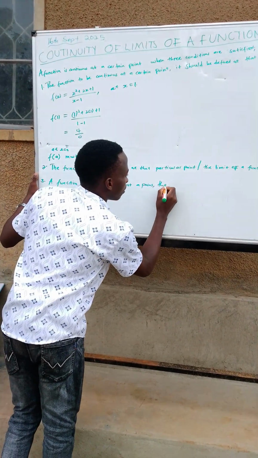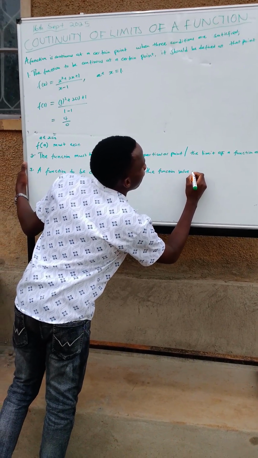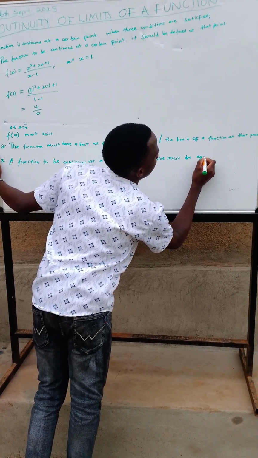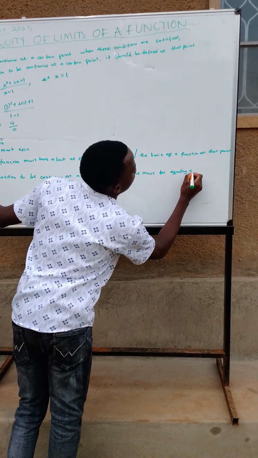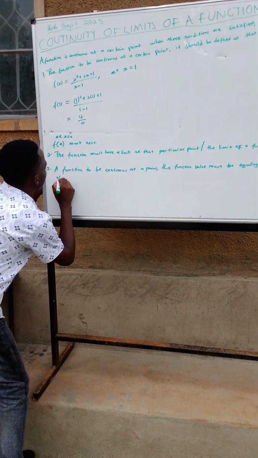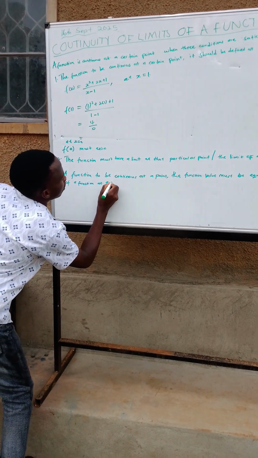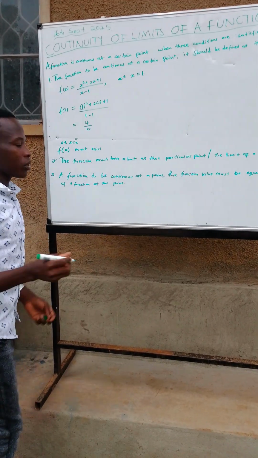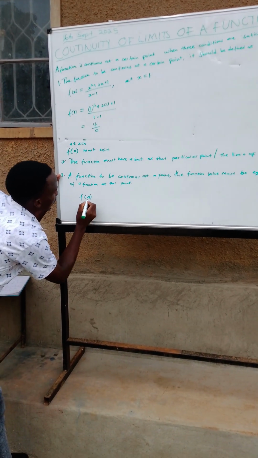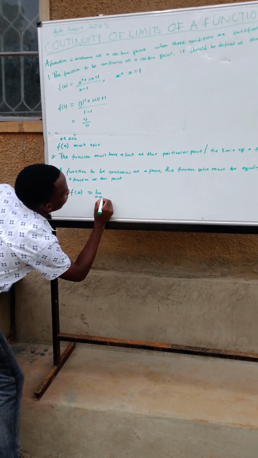That is to say, for a function to be continuous at a point, the function value f of a, at a point a, must be equal to the limit of the function as x approaches a.